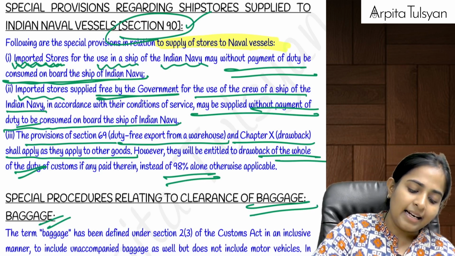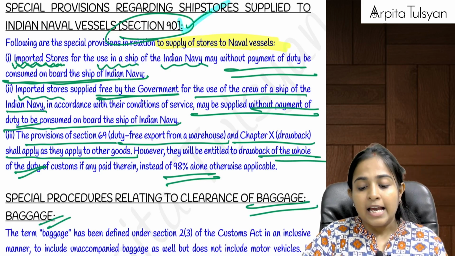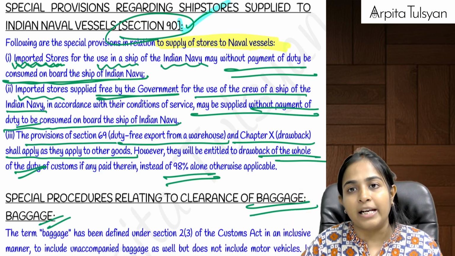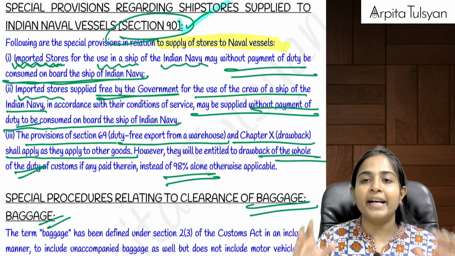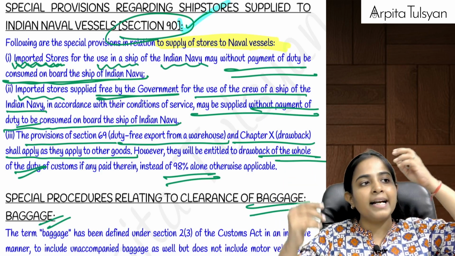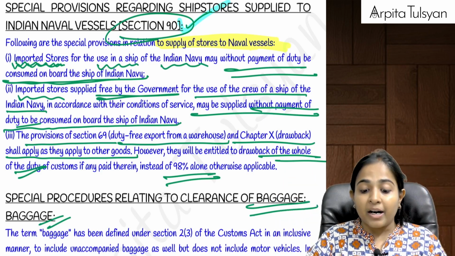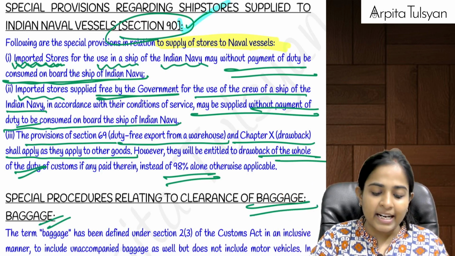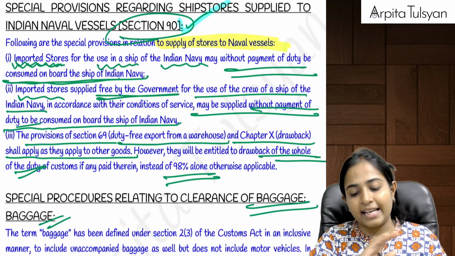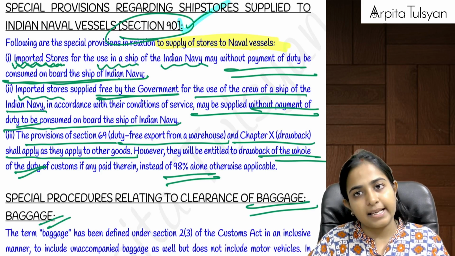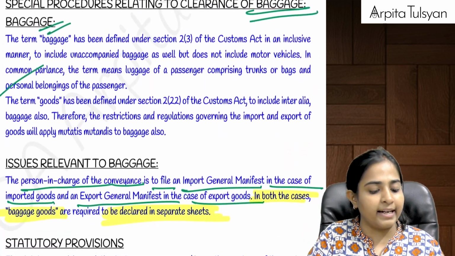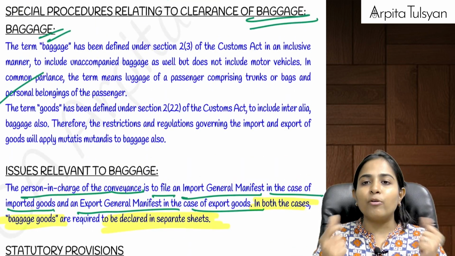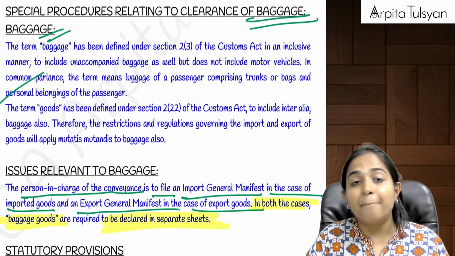Right? And then the last section under this particular series. I just now told you that if there are any stores which are going to be consumed here in India only, on such a vessel which is going to terminate here in India only, for that import duty will be payable. But if these stores are going to be used on a navy vessel, on any Indian navy vessel, then in that case there will be no duty applicable on the same. Even if it is in India only, then also there will be no duty applicable on the same. Very simple, everyone.